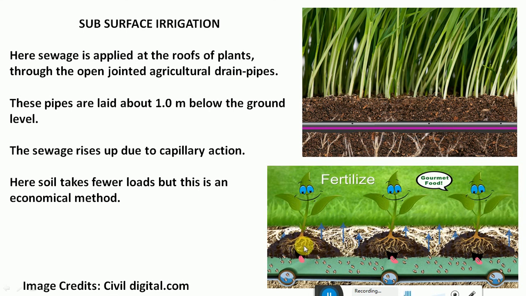reach the roots of the plants, which will absorb the water along with the nutrients. So it is a direct feeding to the root level of the plants. This method is suitable where the quantity of wastewater available is less. Because of capillary action, the water rises and is absorbed by the roots. It is the economical method of wastewater irrigation.